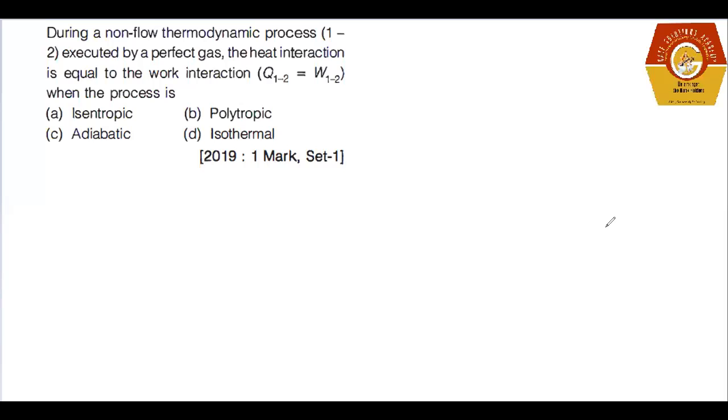So let's start. The first question that we are going to discuss is: during a non-flow thermodynamics process 1 to 2 executed by a perfect gas, the heat interaction is equal to the work interaction, that is Q1 to 2 equals W1 to 2, when the process is A, isentropic, B, polytropic, C, adiabatic, D, isothermal. So let's start how this question is going to be worked.